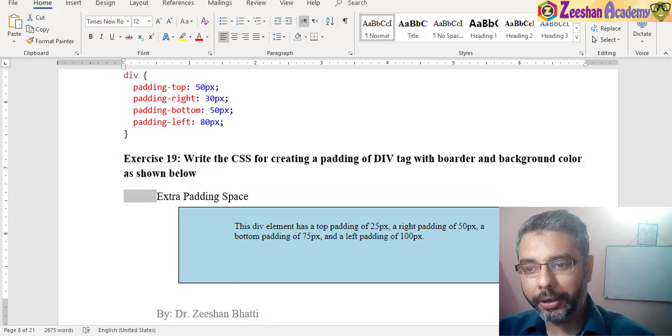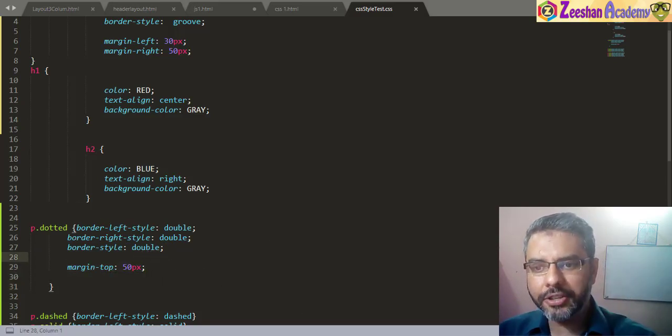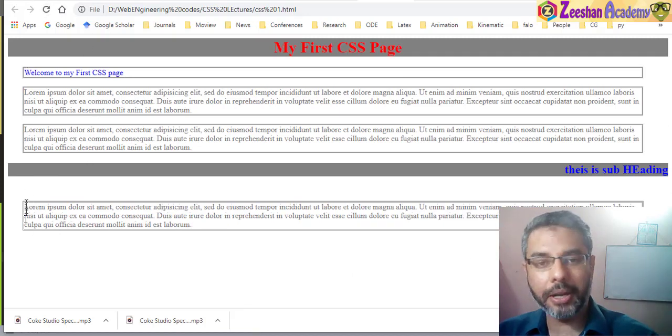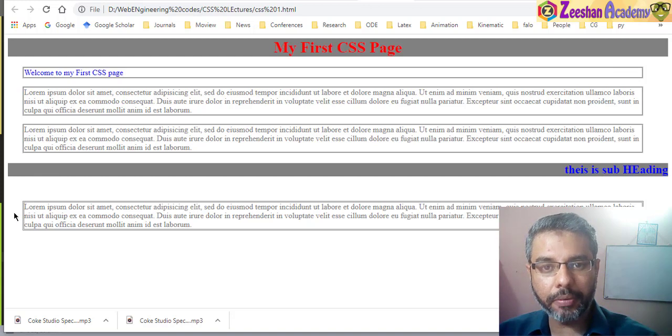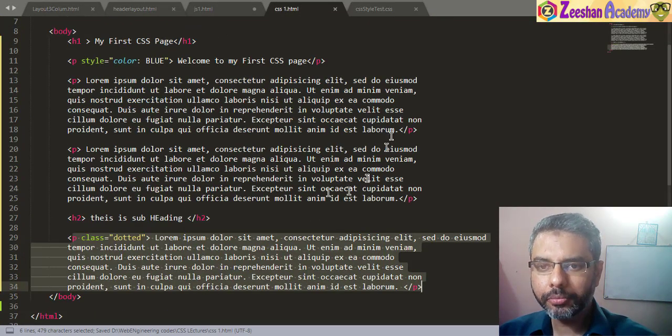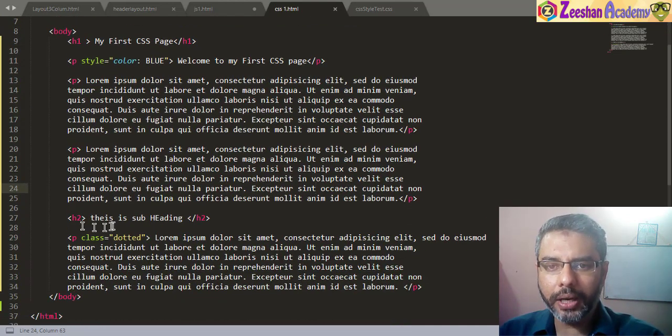So if I go back into my code, we have a margin already available. We used this text previously, and let's just use the same thing. If I come back here and hit refresh, you would note that I have this margin set. We have 50% margin available in paragraph 2, a dotted paragraph. In my HTML, it's simple code. There's nothing more to it. We have a heading 2 tag available, and we have a paragraph with a class dotted.